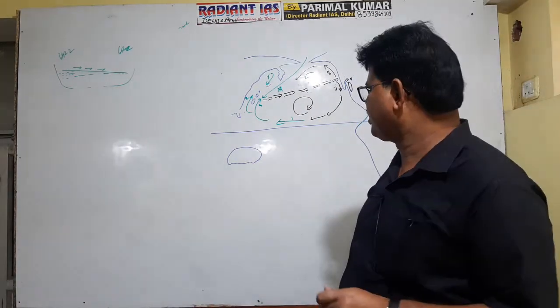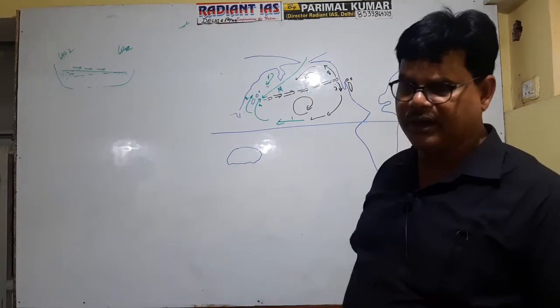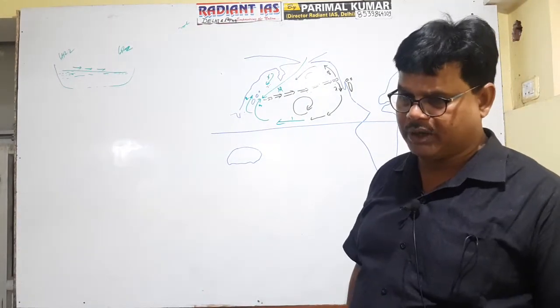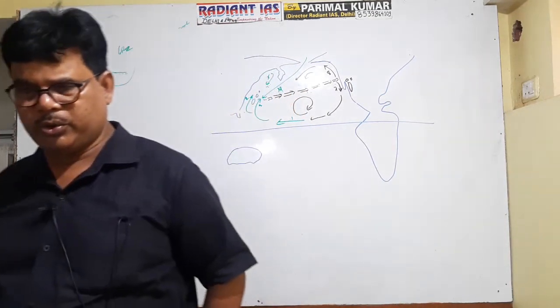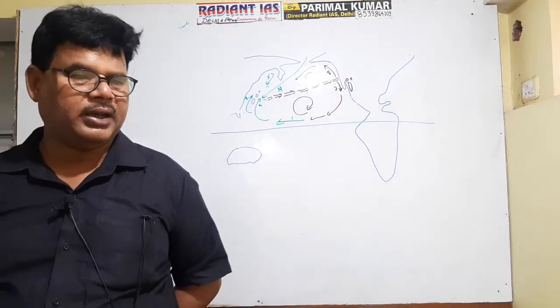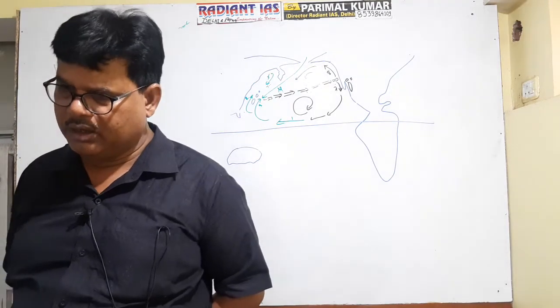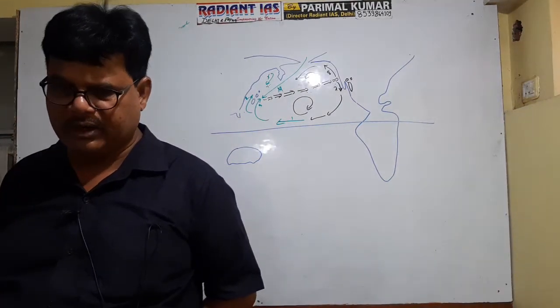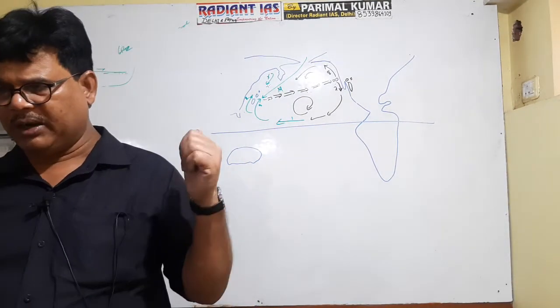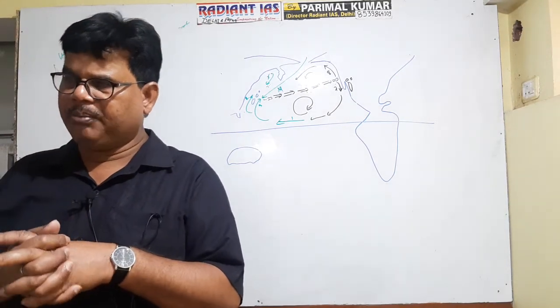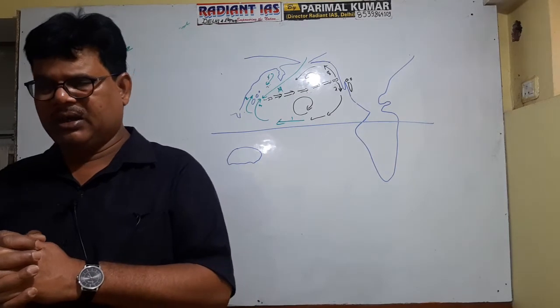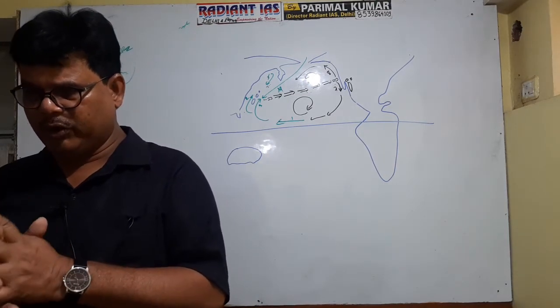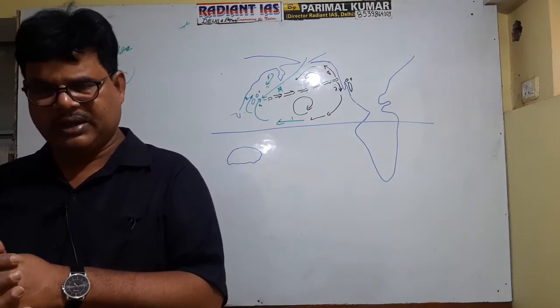Right? Again understand the important oceanic currents of the northern part of Pacific Ocean. Number 1 is North Equatorial current. Number 2 is Tsushima current. Number 3 is Kuroshio current. Number 4 is Oyashio current. Number 5 is Kurile current. Okay. Number 6 is North Pacific drift. Right. Then number 7 is California current. Number 8 is Alaska current.